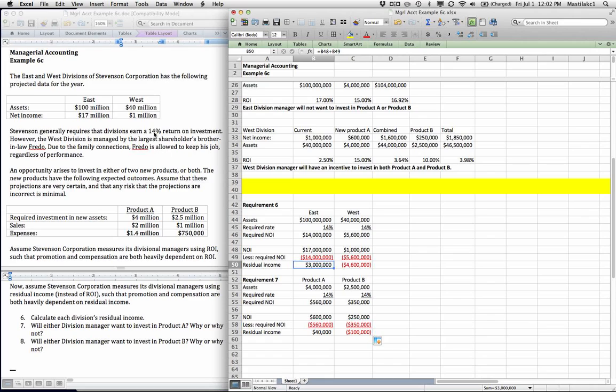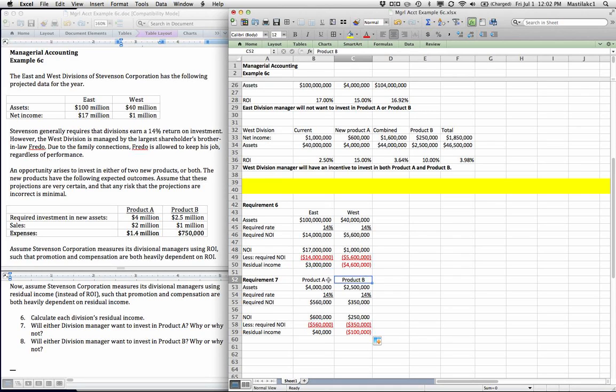Any product above a 14% return, by definition, will get a positive residual income. So really, the East Division manager is going to want to invest in anything that's above 14%, and so the conflict of interest is reduced, or is completely eliminated here. Top management wants anything above 14%, so would the division managers.